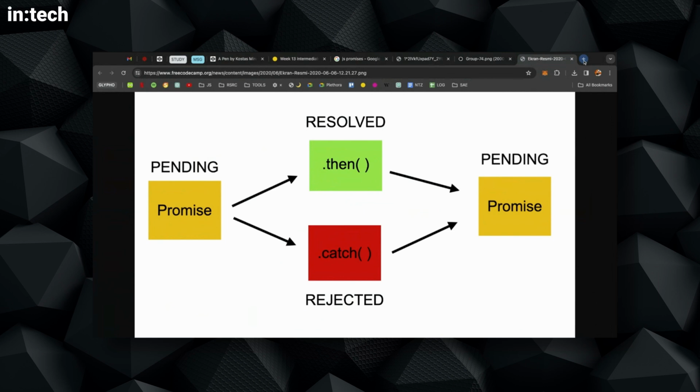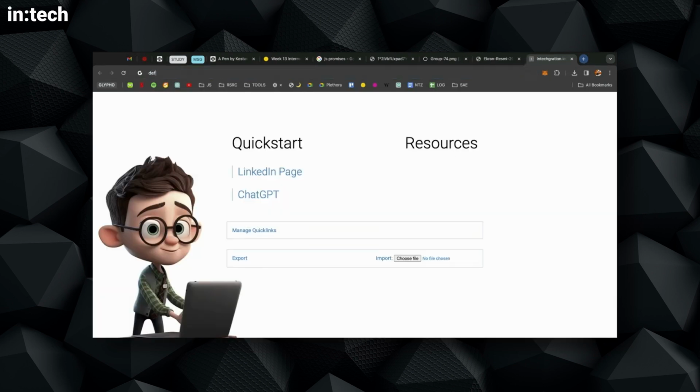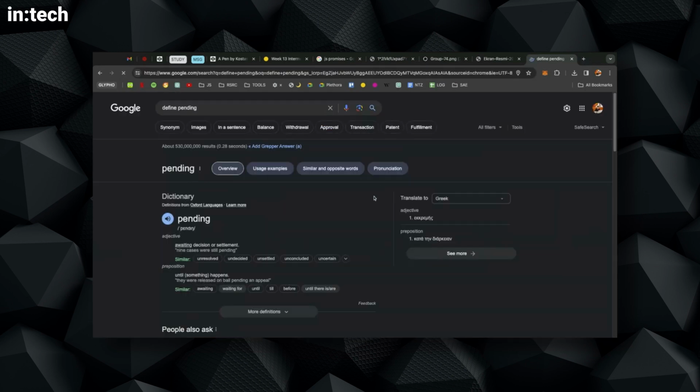So the second tip that we've already shared with you is whenever there's a new English word that is used to understand some computer concept, and you are not familiar or comfortable with that word, it's a good thing to find the actual definition of the English word. So I will go and Google for define pending, because maybe it's the first time I hear the word pending in English. So let me zoom in.